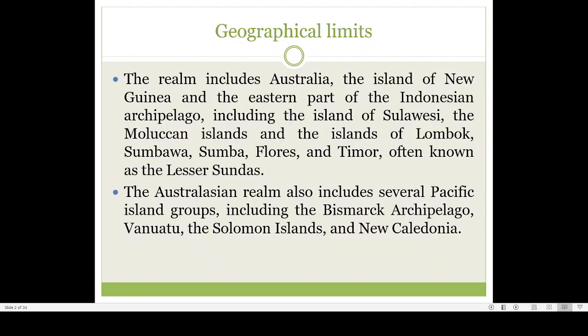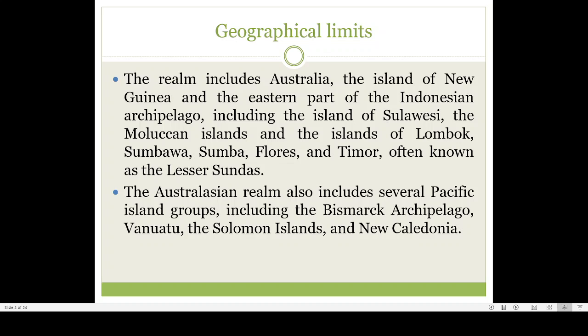Then the Moluccan Islands and the islands of Lombok, Sumbawa, Sumba, Flores, Timor. These are actually islands present in Indonesia, and they are sometimes known as Lesser Sundas.